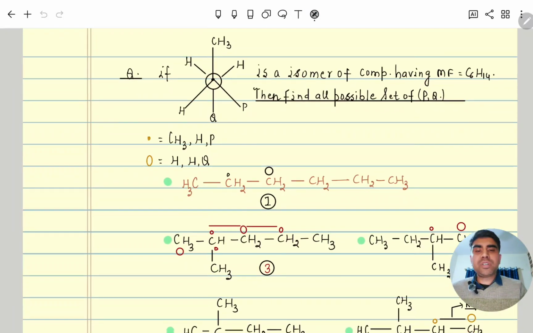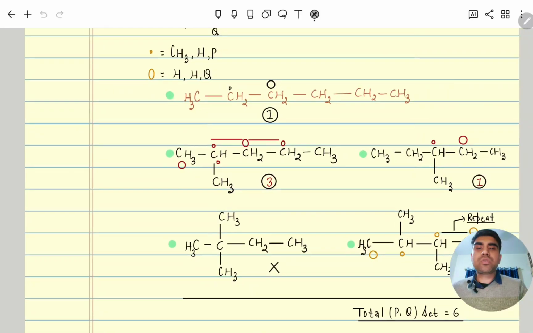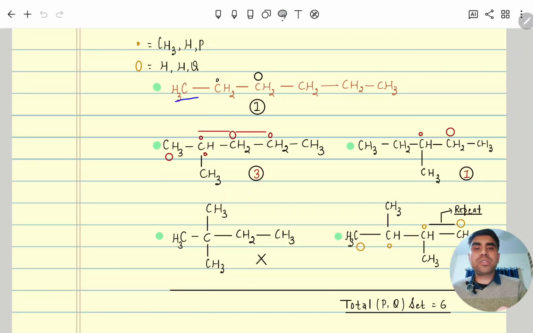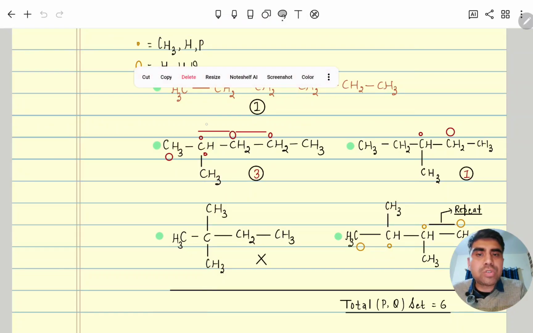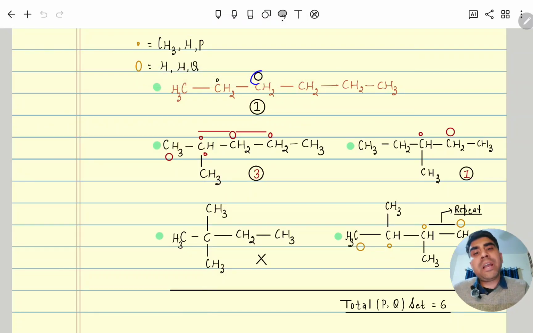So let's suppose first a linear chain. This is the 6 carbon chain. In that, we have to check the front carbon and back carbon accordingly. The front carbon should have CH3 and H. So yes, this front carbon has CH3 and H, and the one extra, P, is also hydrogen, and the back carbon should have hydrogen.